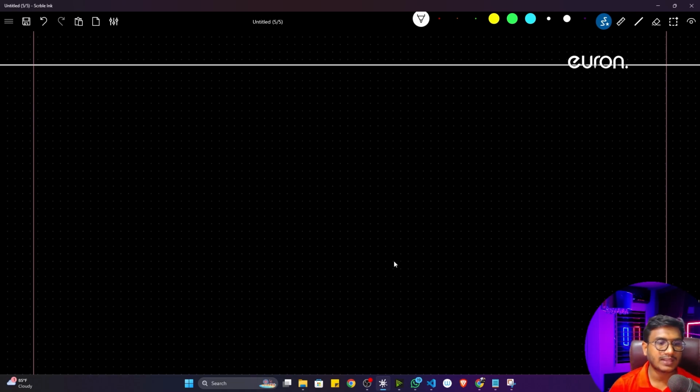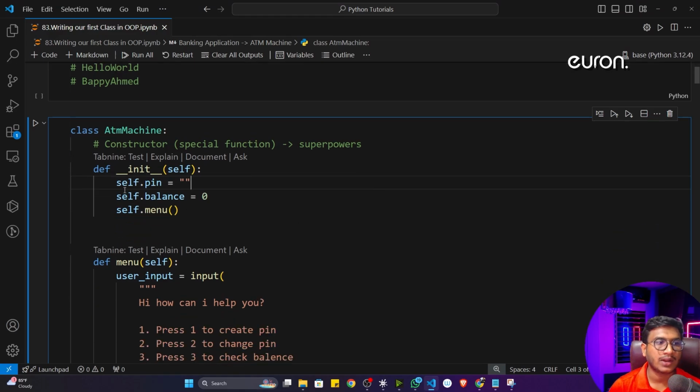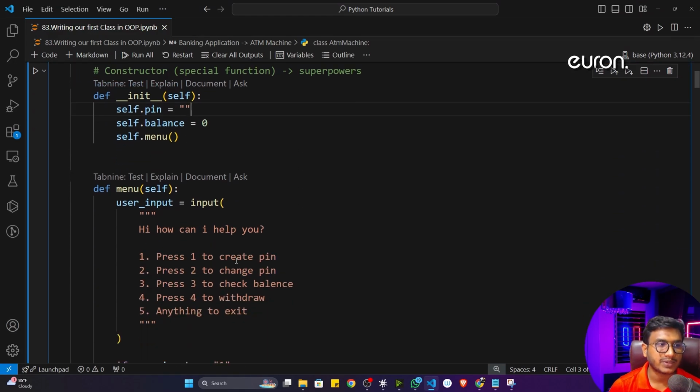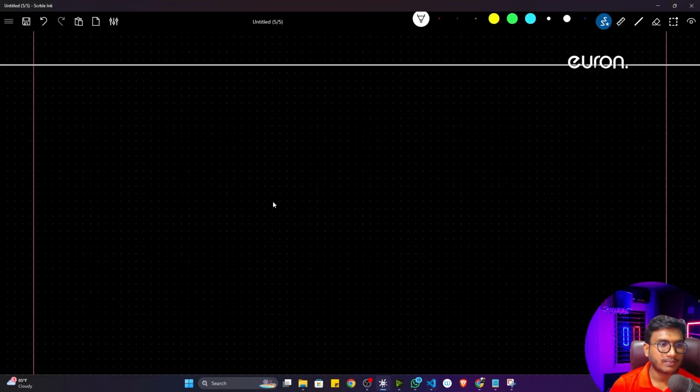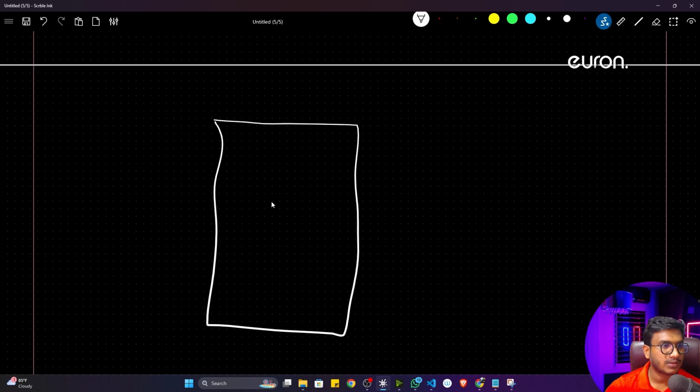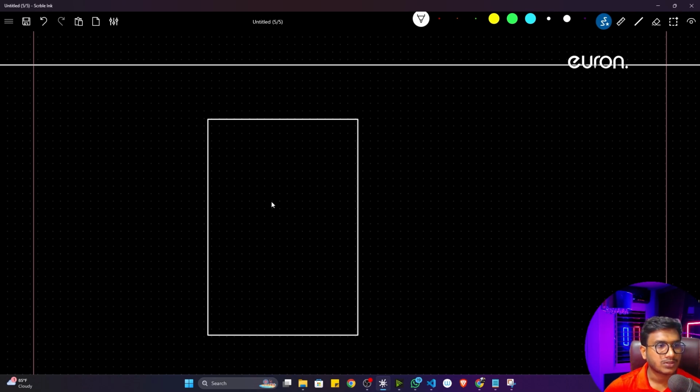Let's say previously I have created one class, I think, remember, called ATM machine. Now if I want to represent this particular class in a diagram, how to do it? See, if I open up my Blackboard, let me show you the diagram, how you can write. I think I already showed you in my previous video as well, but let me discuss in detail. See, first of all, you will see these kinds of box. So here you will have 3 sections actually. This is the first section, this is the second section, and this is the third section.